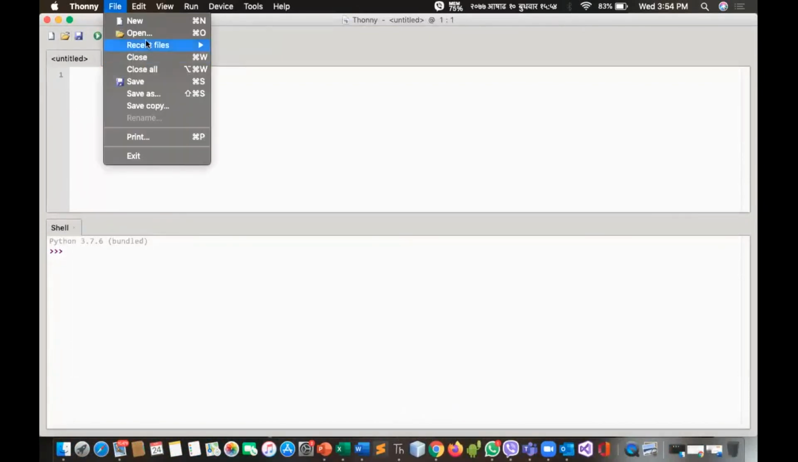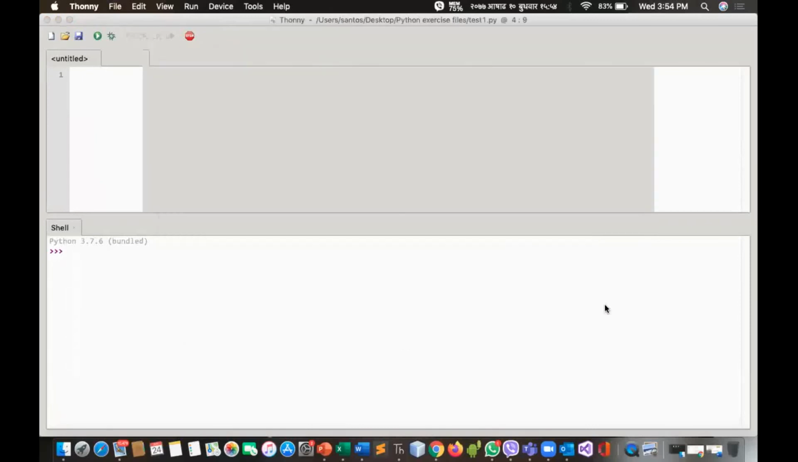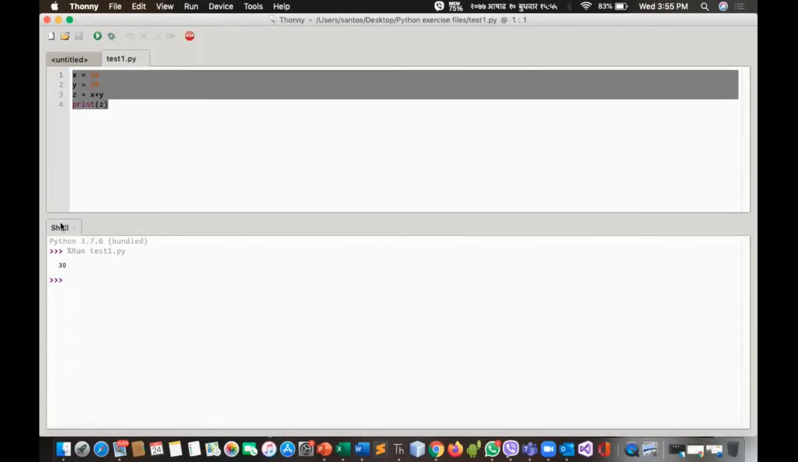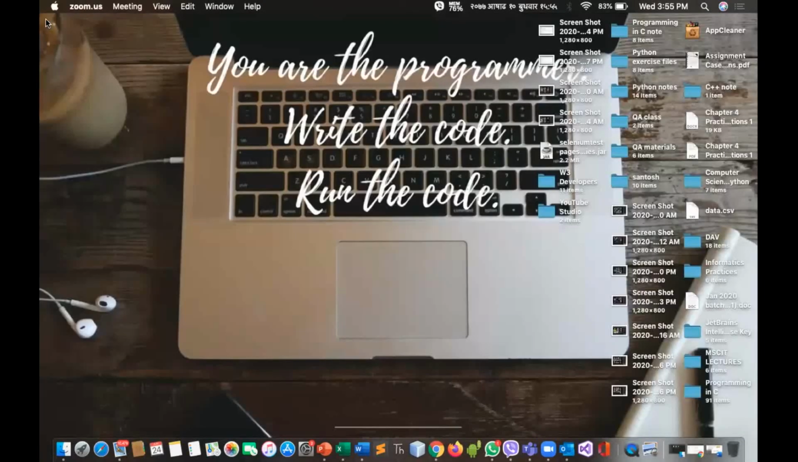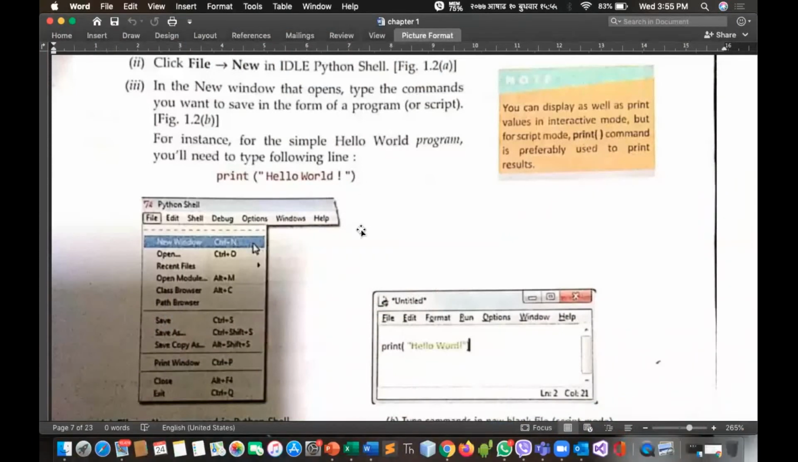Now I'll simply open that file. See, in script mode, I'll get back to this code again, time and again for future use also. So that is the advantage of script mode. But in interactive mode, as soon as you close this application, you will lose the code. That is the disadvantage of interactive mode. So side by side, both modes have advantages and disadvantages. One mode's advantage will be the disadvantage of the other mode.